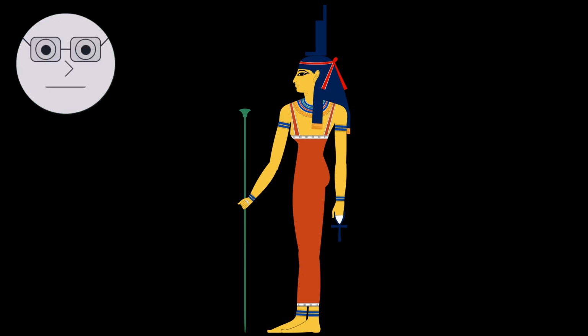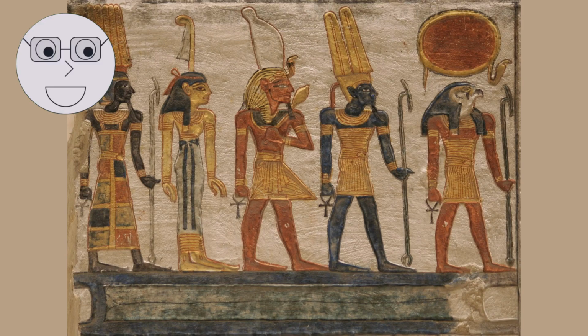Religion played a central role in ancient Egyptian society. The Egyptians believed in a pantheon of gods and goddesses who controlled the forces of nature and the destiny of humanity. Images of the gods and goddesses of ancient Egypt.